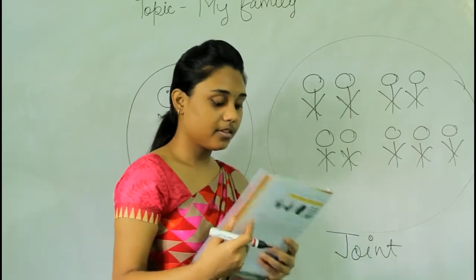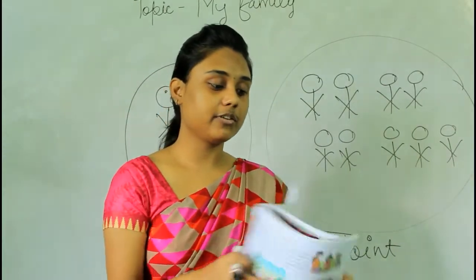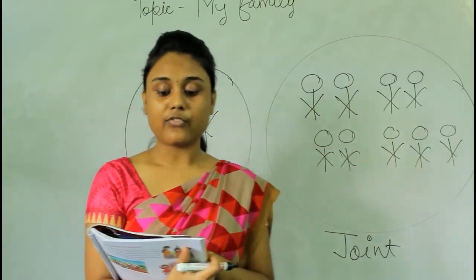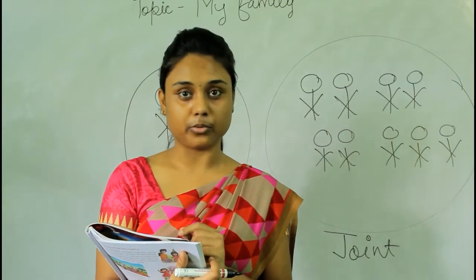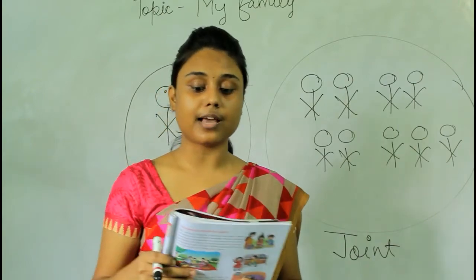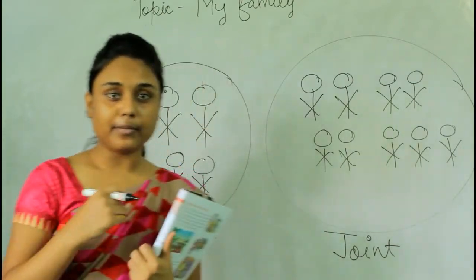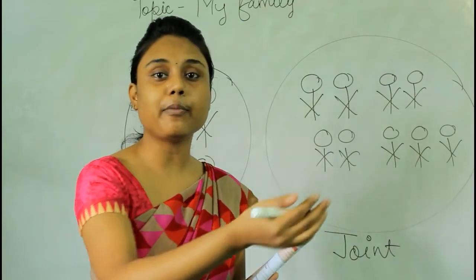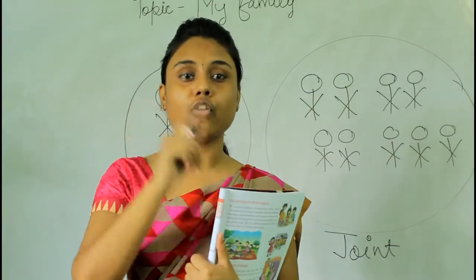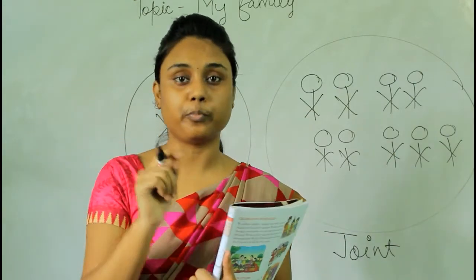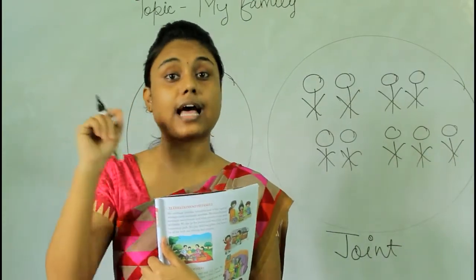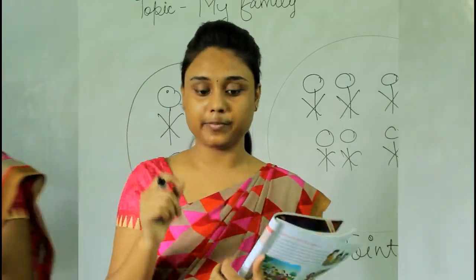Okay? Now turn the page, quickly turn the page, okay? Page number is 26. Now read with me, okay? Family members love each other and help each other, okay? They take care of each other in times of need. As a family member, we always try to help our parents, okay? They love us back, we love them. So as a family member, you always try to help your parents, and they help you back, okay? So this is the basic rule in a family. You should always help your parents and elders and respect them, okay?